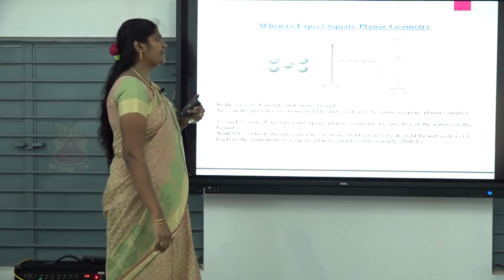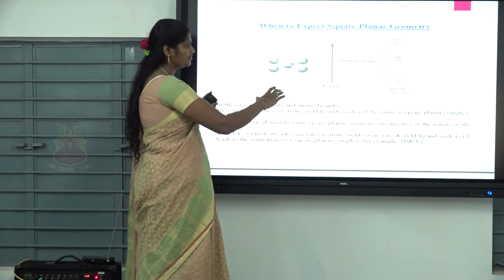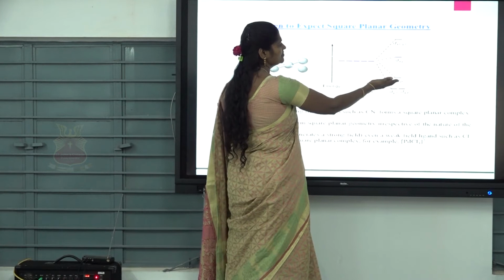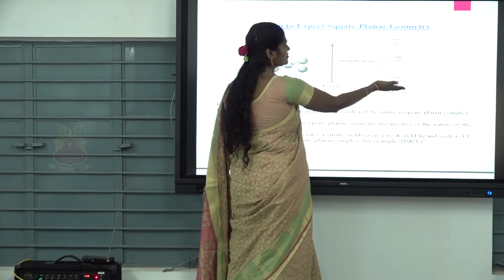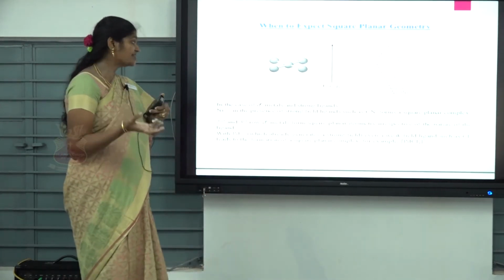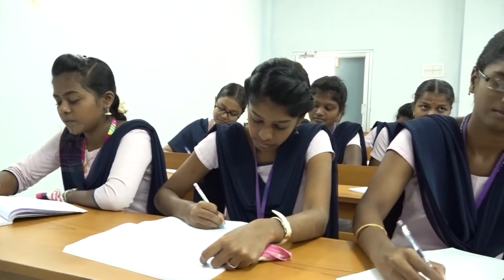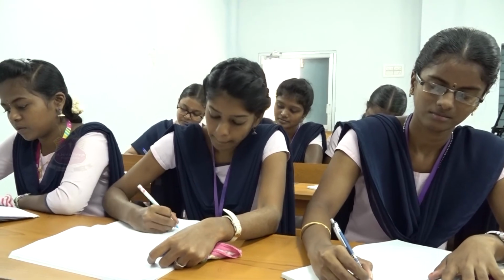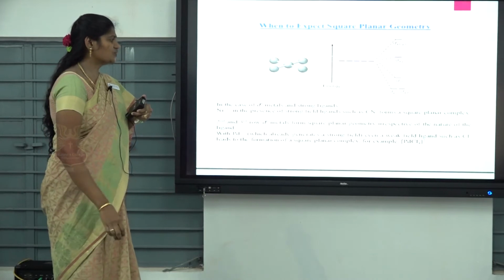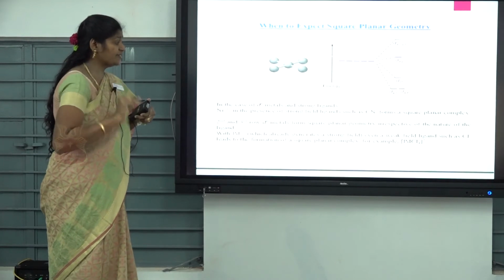Now, when to expect square planar geometry? Here, consider the orbitals, they will split like this: dxz, dyz, dxy coming up, dz square up, x square minus y square like this. Now we are considering a d8 system. An example for a d8 system is nickel 2 plus ion. When will you get square planar geometry? In the presence of a strong field ligand, isn't it?